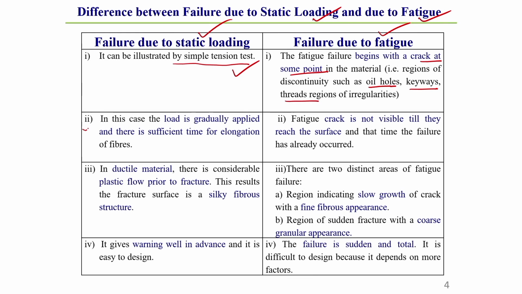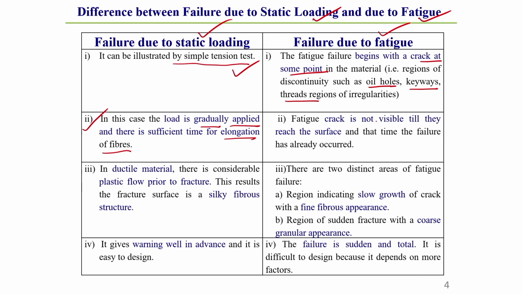So, second point, in case of static failure, the load is gradually applied, this you should keep in mind, and there is sufficient time for elongation of fiber. That structure generally gives you a lot of time before failing.